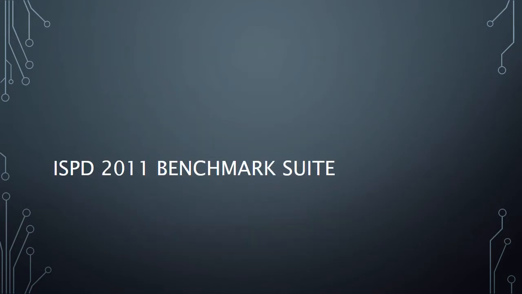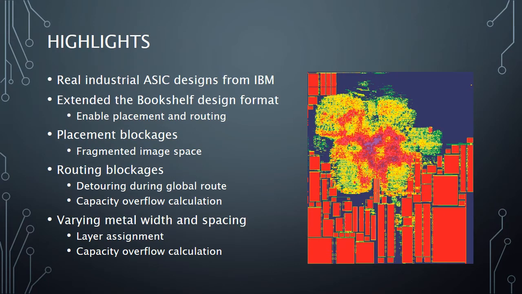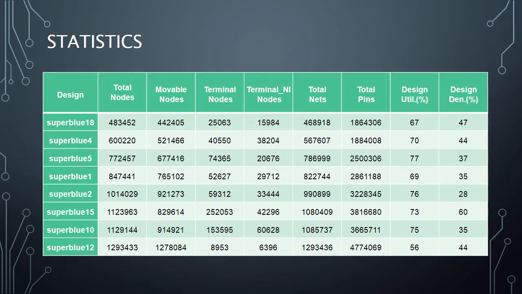Now looking at the ISPD 2011 benchmark suite in more detail. As mentioned earlier, these were derived from real industrial ASIC designs from IBM. We extended the bookshelf format to enable both placement and routing. Designs had numerous placement and routing blockages, as well as a complex metal stack for routing. Design size varied from around 450,000 to 1.3 million placeable nodes and nets. They also had varying white space with design density from 28% to 60%.